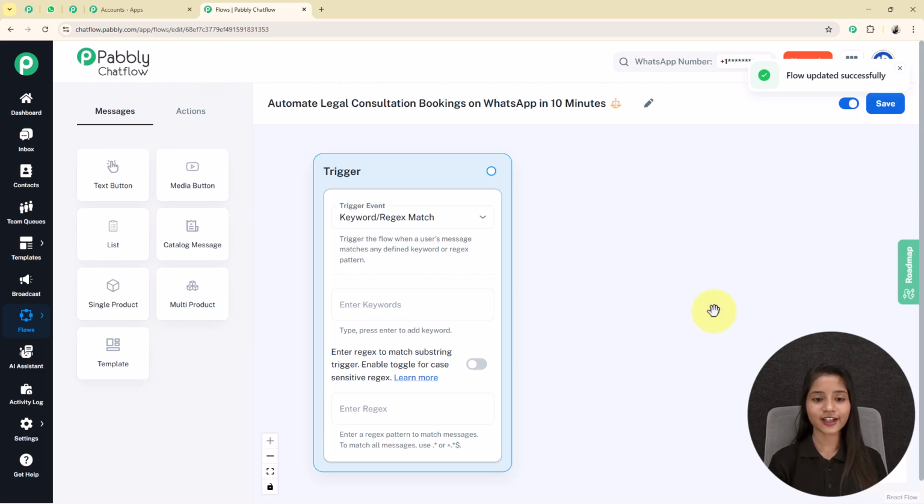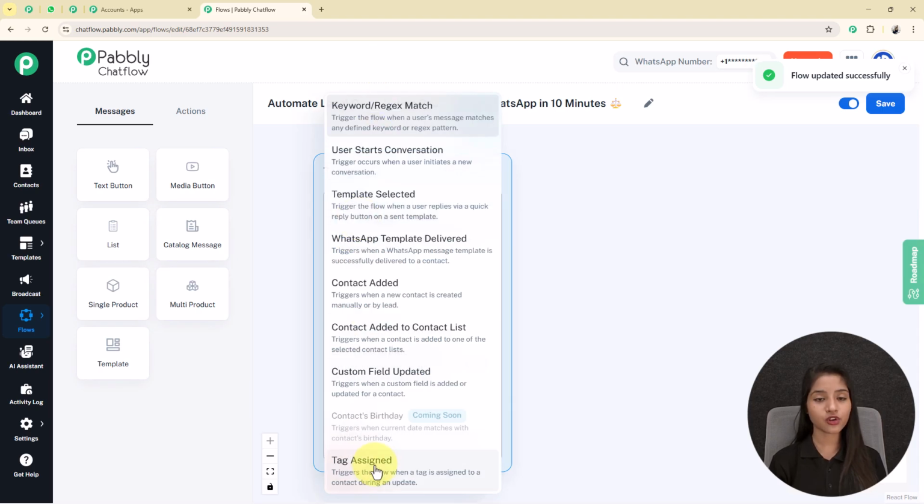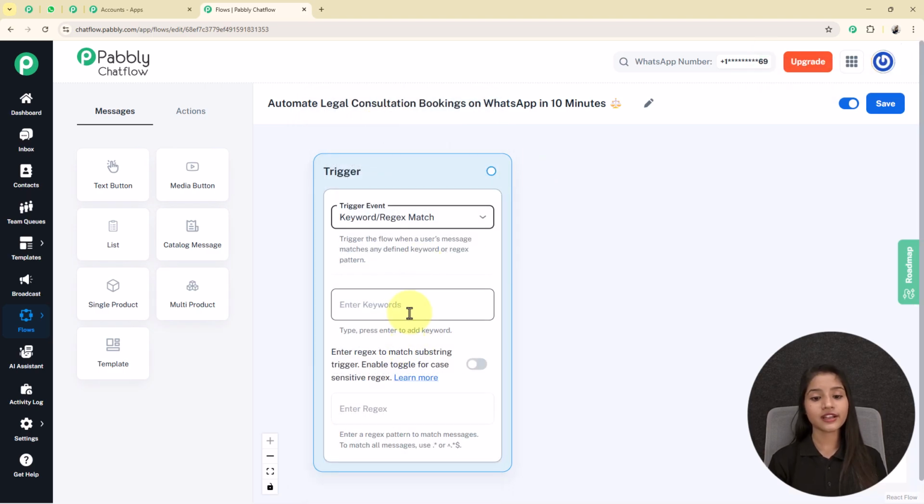Now let's get started. To start creating your flow, at first you have to select your trigger event. When you click on it, it will provide you multiple types of trigger events. I am creating this WhatsApp chatbot with the help of keywords, so I am selecting this. Keywords are those manually entered words that I expect my user to send to me. And the other one is regex. Regex stands for regular expression. It can extract useful data from inputs such as email, phone number, order number, etc. You can also enable this toggle if you want to activate some specific feature or behavior in your chatbot.